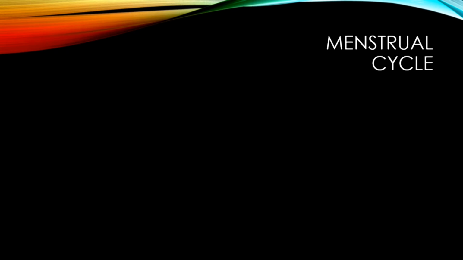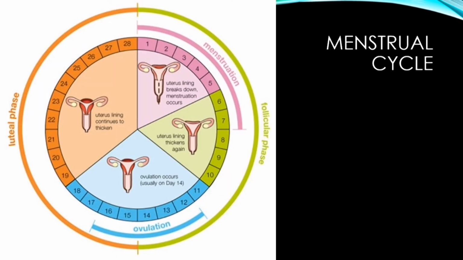So about the first few days of the cycle, we've got menstruation taking place. People look here, this entire circle here is 28 days. So the first few days, as I say, you've got menstruation taking place. Now that could be 3 days, could be 5 days, could be slightly different. But again, we're talking about the first few days of the menstrual cycle, and that's when the uterus wall breaks down and everything gets reset again.